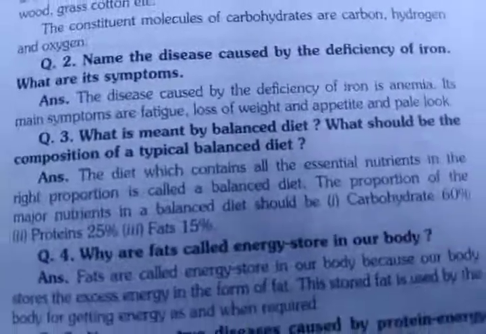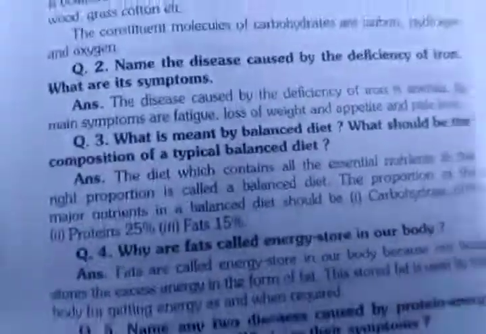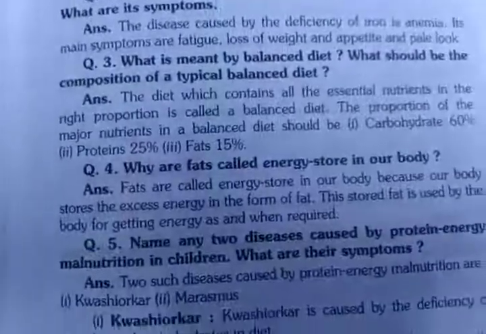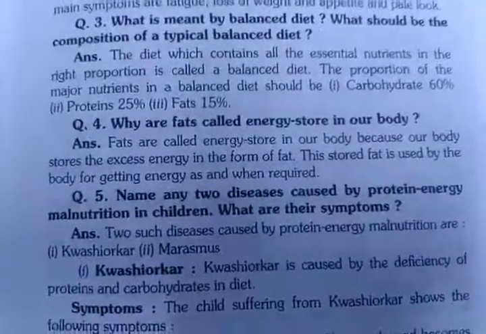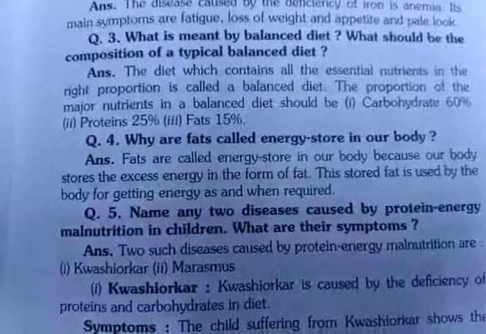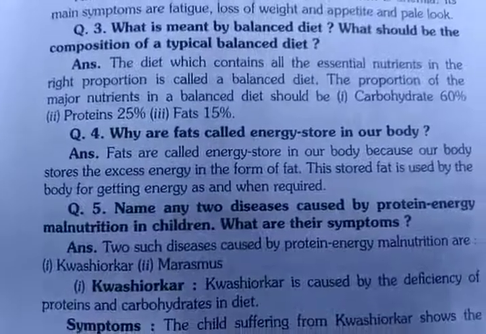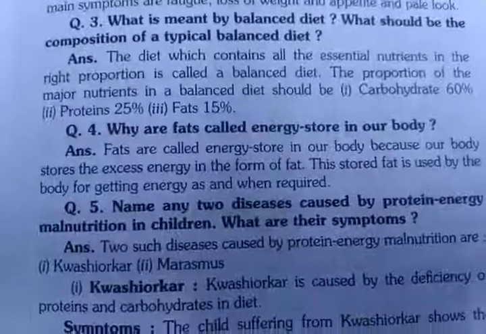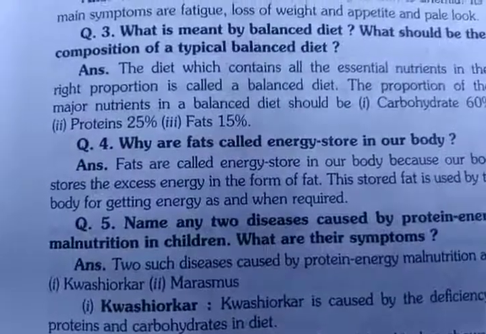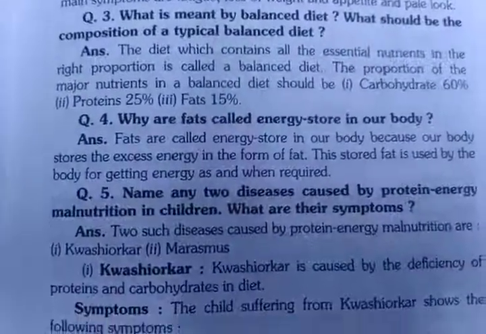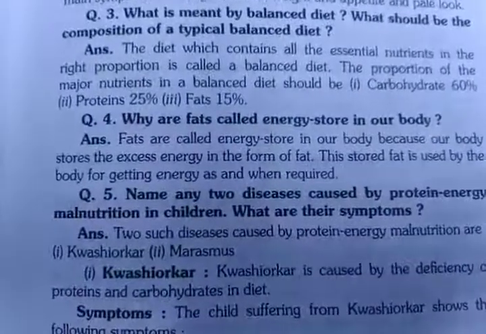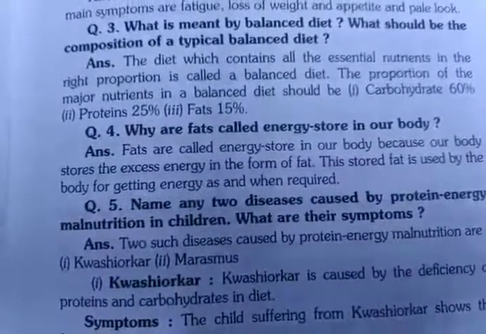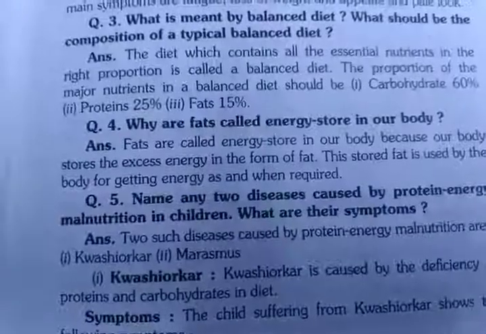I hope all of you have written in your notebook. As you are writing the questions, please just inform me so I can go ahead. Question number 3. What is meant by balanced diet? What should be the composition of a typical balanced diet? The diet which contains all the essential nutrients in the right proportion is called balanced diet. Write this definition of balanced diet also, the same answer. The diet which contains all the essential nutrients in the right proportion is called balanced diet.